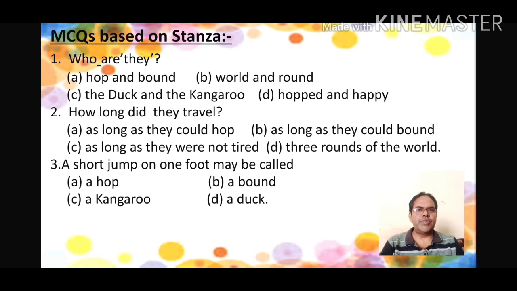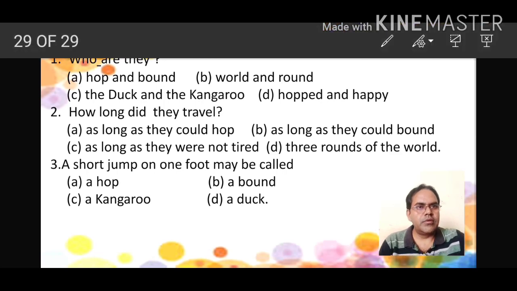Now questions based on the stanza. Here is the first question of the stanza. Who are they? A, a hop and bound. B, word and round. C, the duck and the kangaroo. D, hopped and happy. So here it is the duck and the kangaroo. Both are very happy. Who are they? They are the duck and the kangaroo.